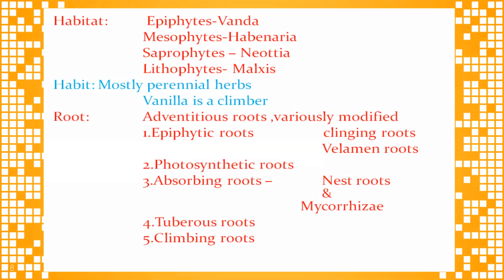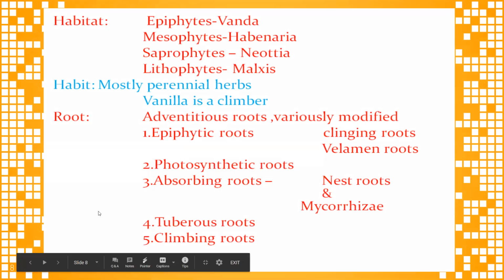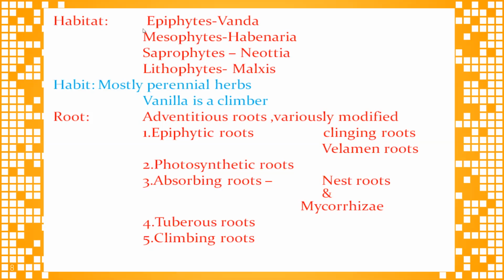Now we are entering into the vegetative characters. Some of the species are epiphytes, and we know the Vanda plant very well. The Vanda plant is an epiphytic plant.